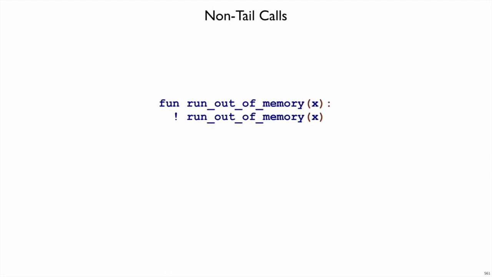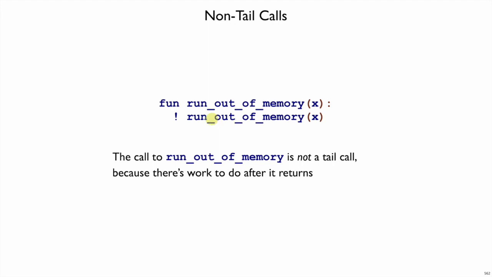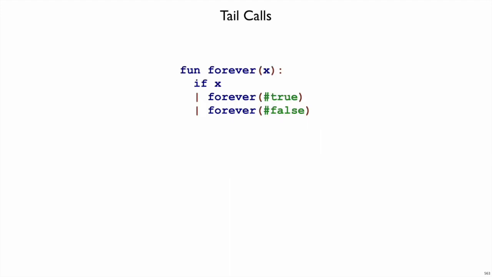On the other hand, as this variant suggests, we will run out of memory here. And that's because this call to run out of memory is not in tail position. Because after we get an answer back from that function call, we still need to negate it to get an answer for the enclosing function call. So you can tell which one of these simple functions will run out of memory or not based on whether the self call is a tail call or not.